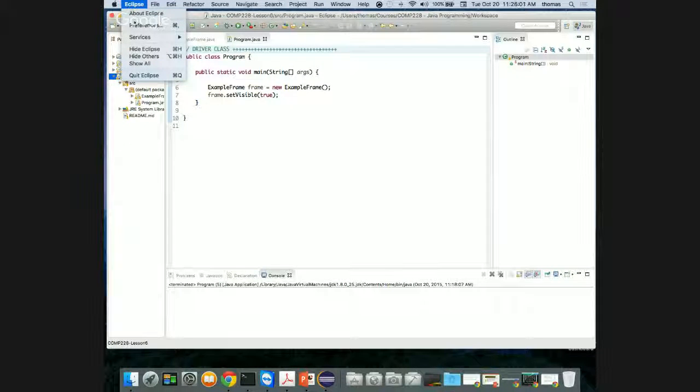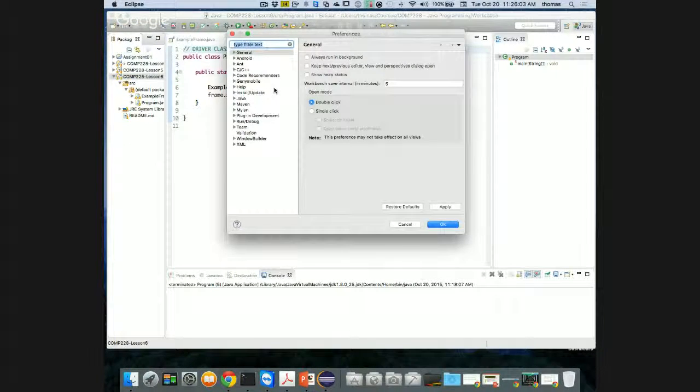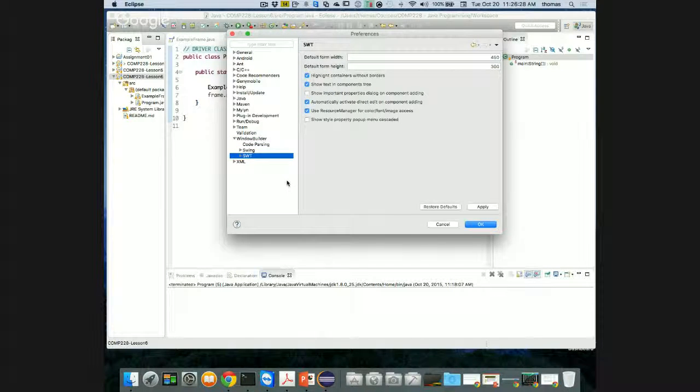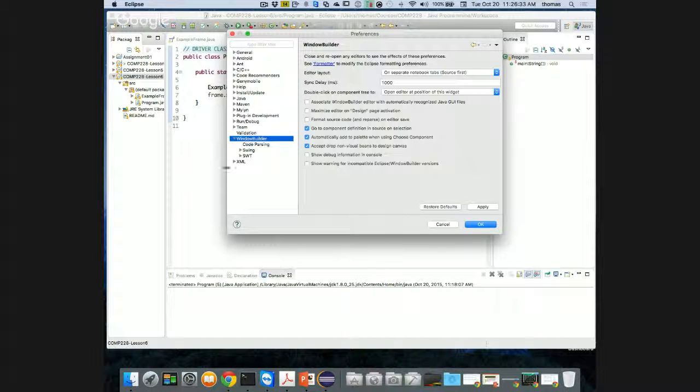So let's take a look. I'm going to go to Eclipse, Preferences, and if I look through here and I see Window Builder, do you guys see Window Builder in Preferences? Take a look at your Eclipse, please. Swing and SWT, both of those I have in there, right? Window Builder. By the way, I didn't do anything special to get this Window Builder here. It's built into my Eclipse.